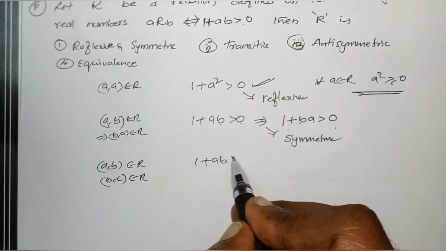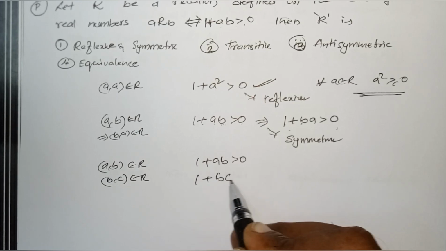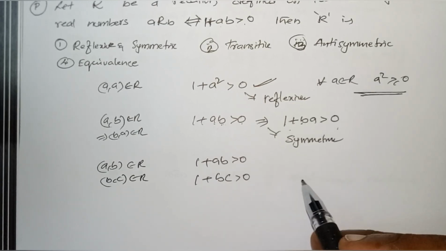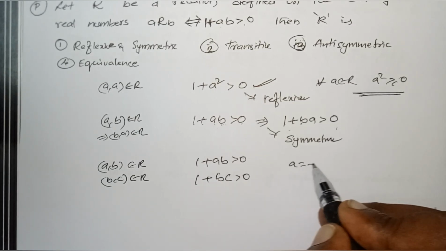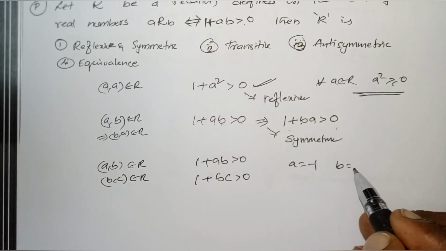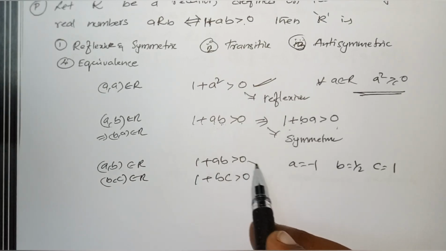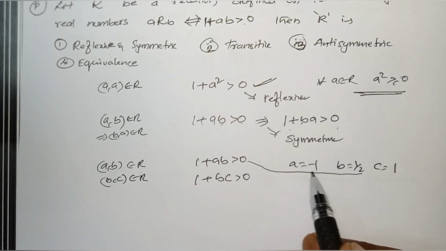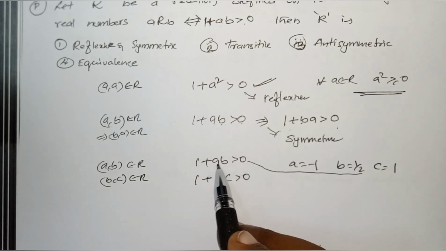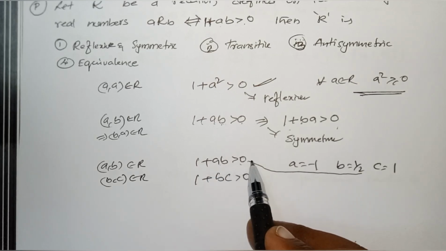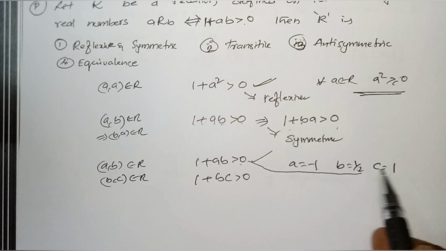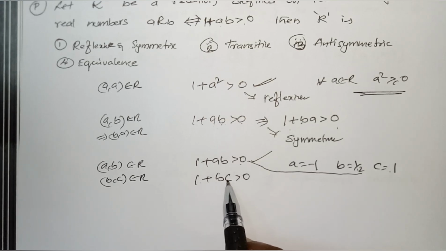Therefore, let us consider (A, B) belongs to R and (B, C) belongs to R. Therefore, 1 plus AB is greater than 0 and 1 plus BC is greater than 0. Let us take an example. A is equal to minus 1, B is equal to half, C is equal to 1. What happens? 1 plus AB, 1 plus minus 1 into half, that is 1 minus half, that is half, greater than 0, that is correct. 1 plus BC, 1 plus half into 1, is 1 and a half, that is greater than 0.